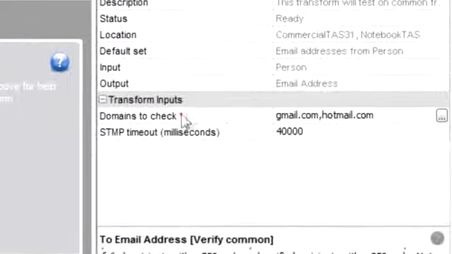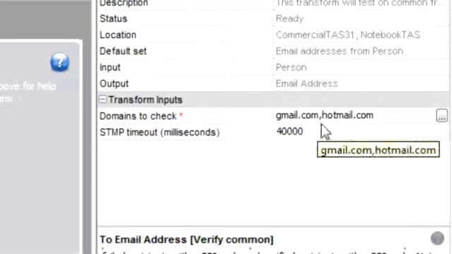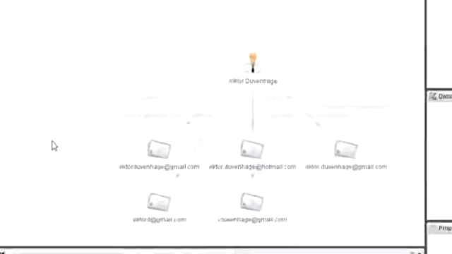You'll see that it has the options to add your own domains to check. So by default, we're just using gmail.com and hotmail.com. So these are two common providers that do have this check. Obviously, not all mail providers will give you back these responses, but if you do know of one, you can obviously go and add it in there. Okay, now that transform is just running and it's trying all the different combinations.